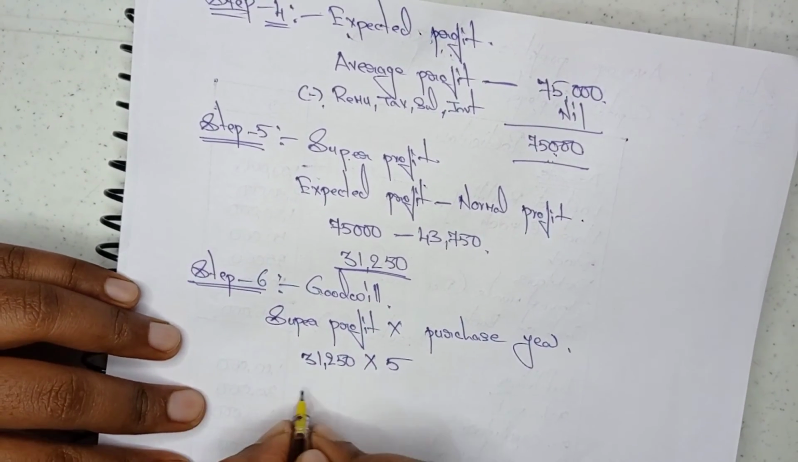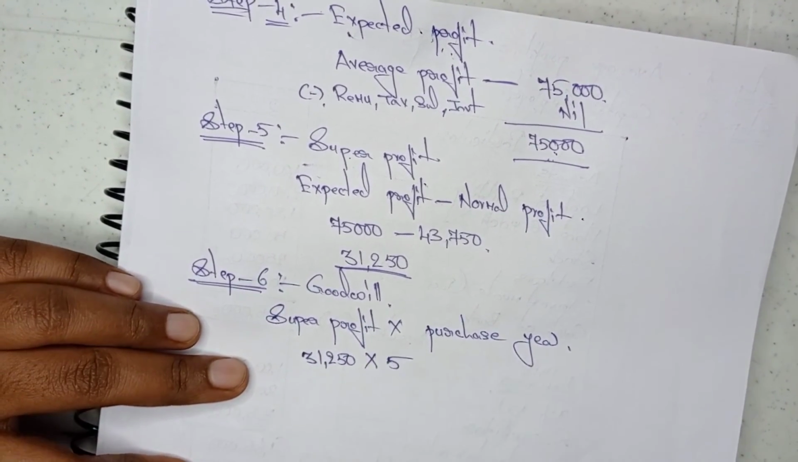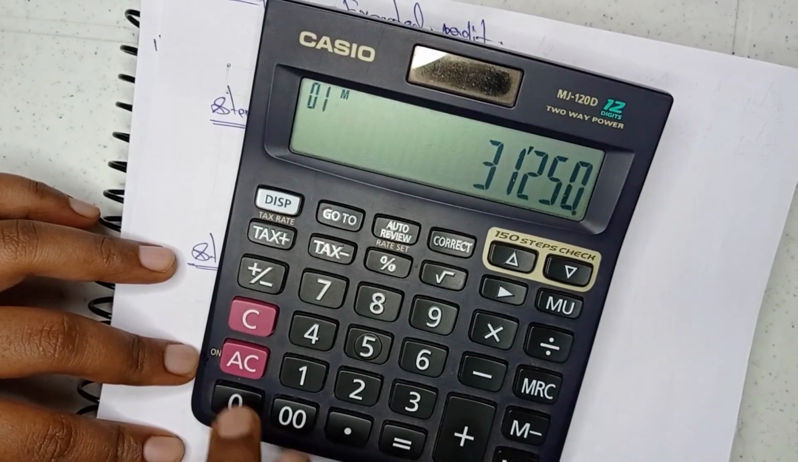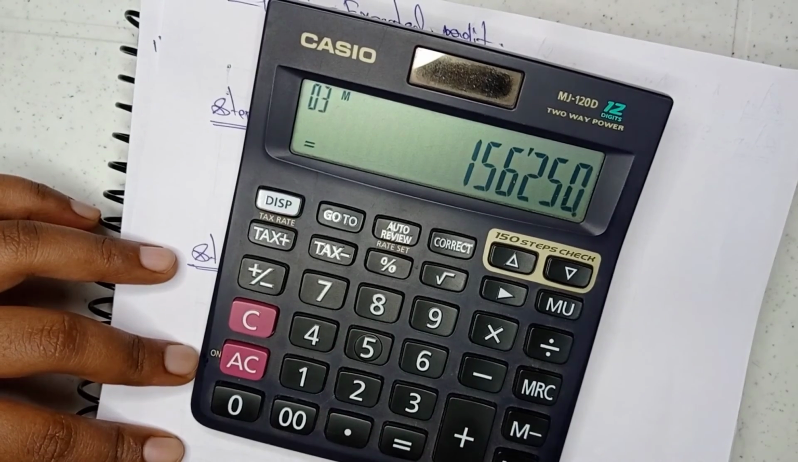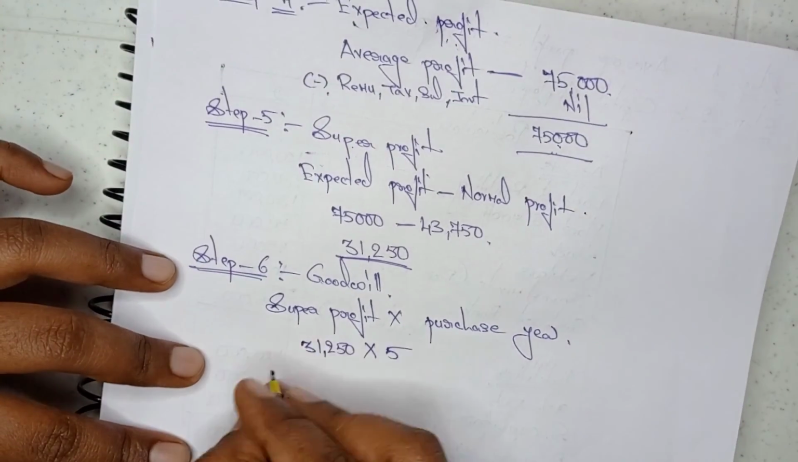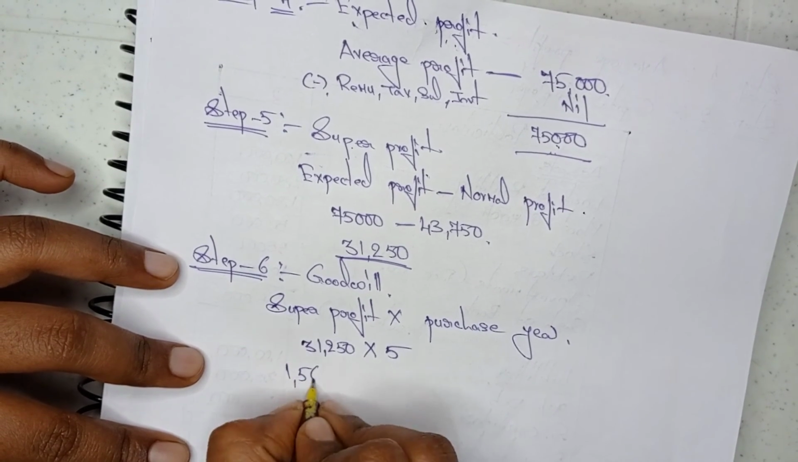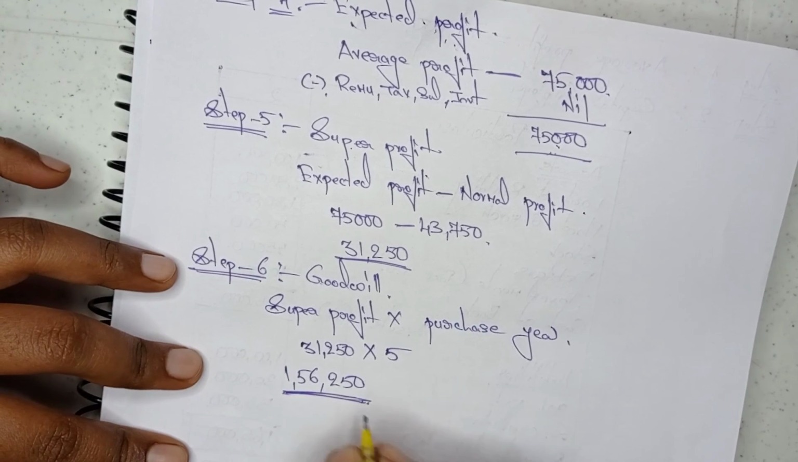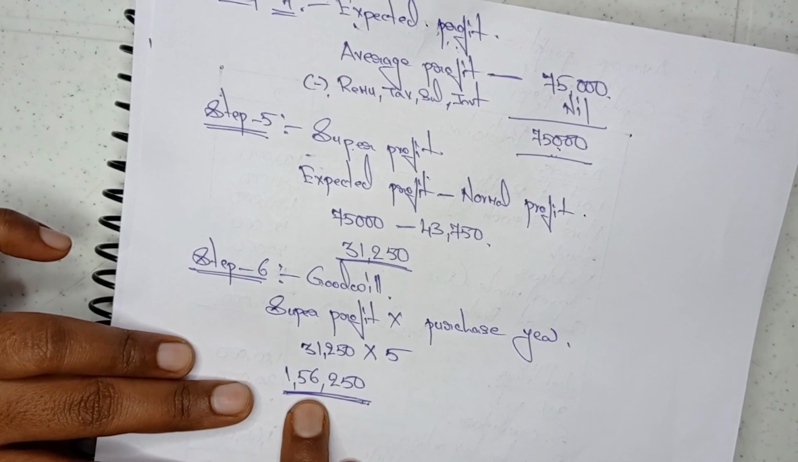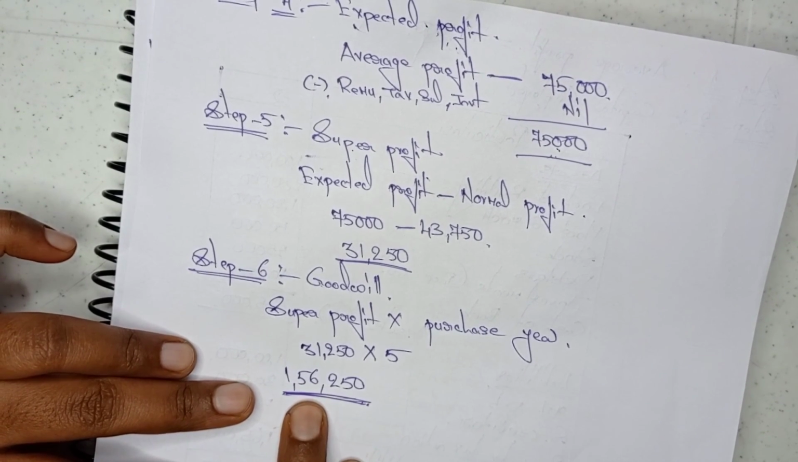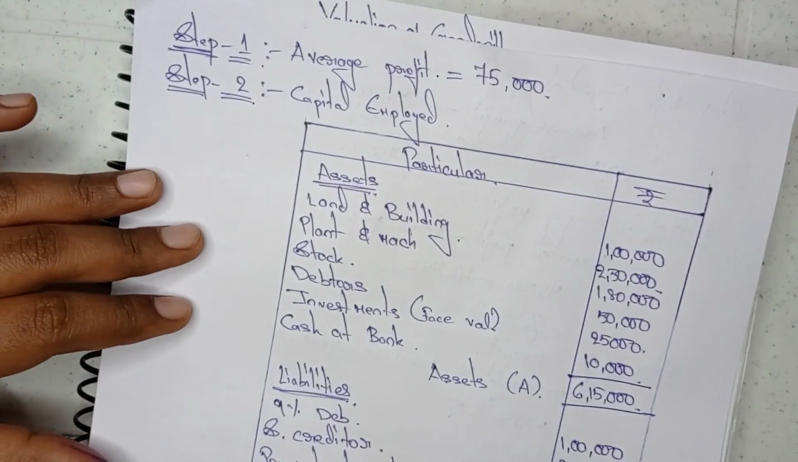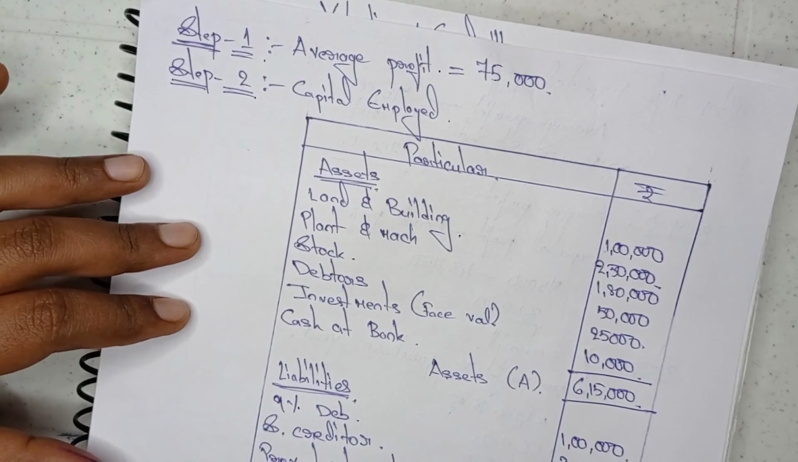Now 31,250 into 5, that is 1,56,250. This is the ultimate answer. This is the new goodwill of the company. Okay, so this is how we need to do the problem for valuation of goodwill.